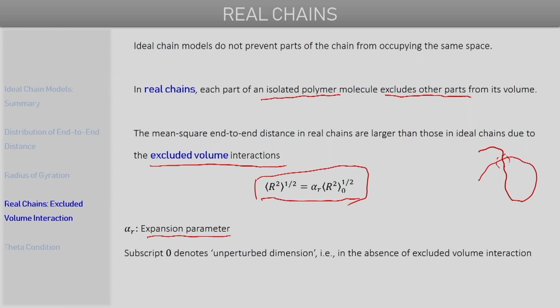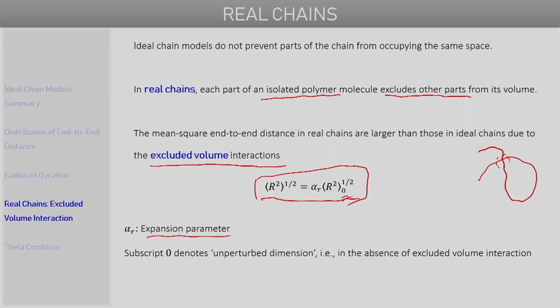The subscript 0 here denotes what's called the unperturbed dimension, or the dimensions in the absence of excluded volume interactions. These unperturbed dimensions are the dimensions of an ideal polymer chain, and if we apply this expansion factor alpha r to the dimensions of the ideal polymer chain, then we get the dimension of a real polymer chain.